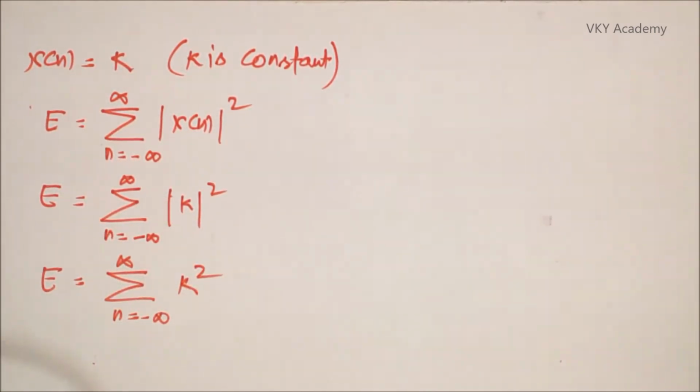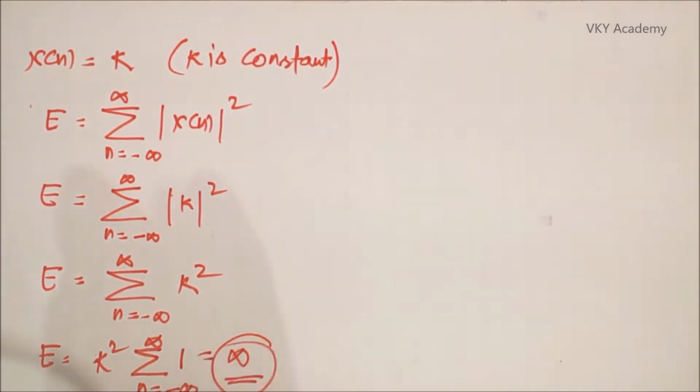So as k is a constant, k square will also be a constant. So I can write E is equal to k square summation n equal to minus infinite to infinite 1, and this value will be equal to infinite. So as the energy E is infinite, I can say that this particular signal is not an energy signal.